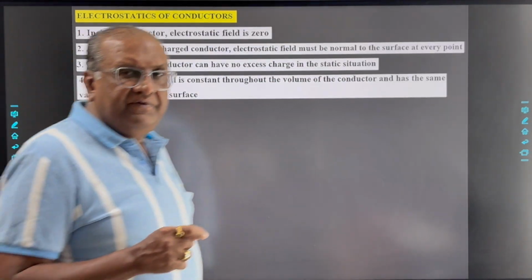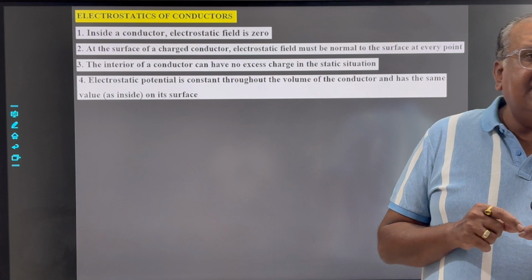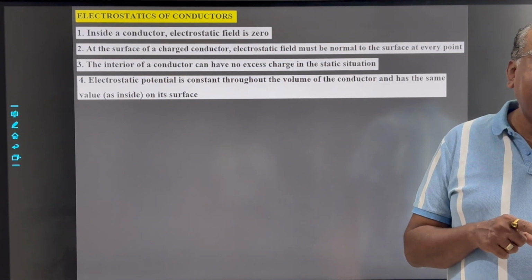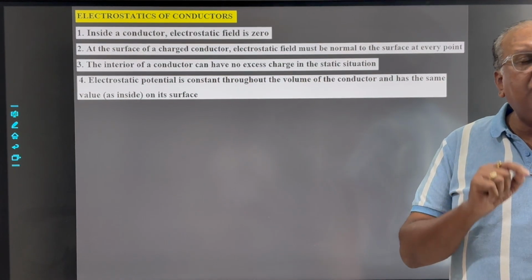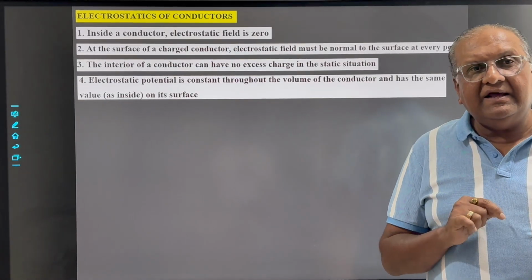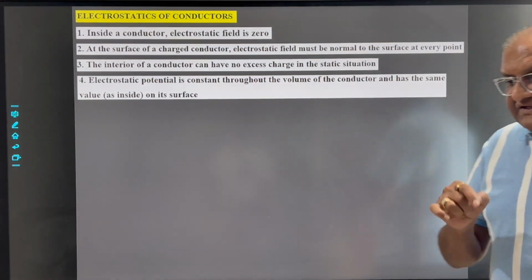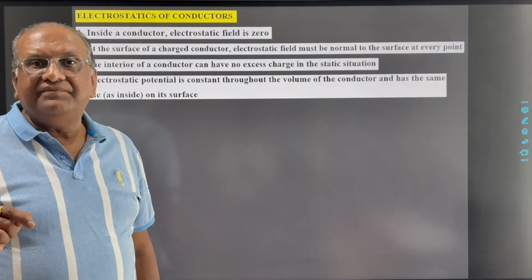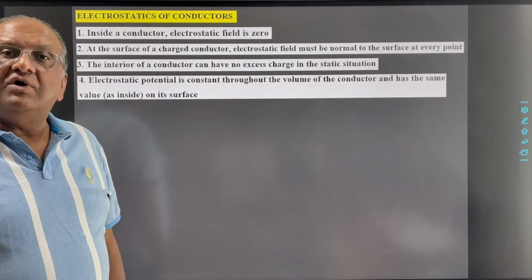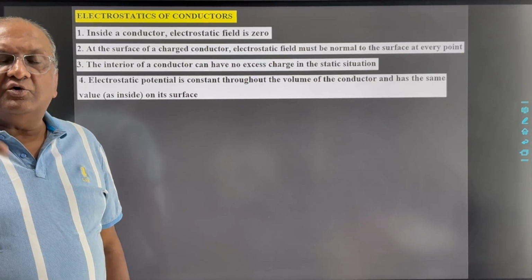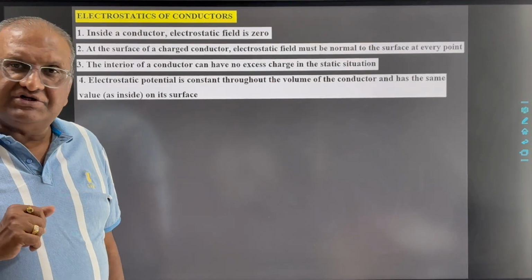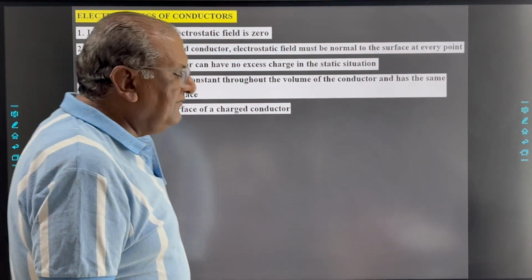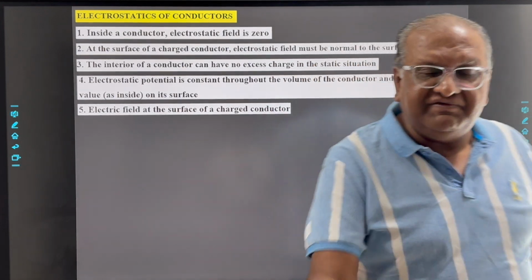And if inside the conductor electric field is zero, then we know electric field E is equal to minus dV by dr. So the differentiation of electric potential with respect to the displacement is equal to zero, meaning electrostatic potential is constant. Now, the electric field at the surface of a charged conductor, its value.